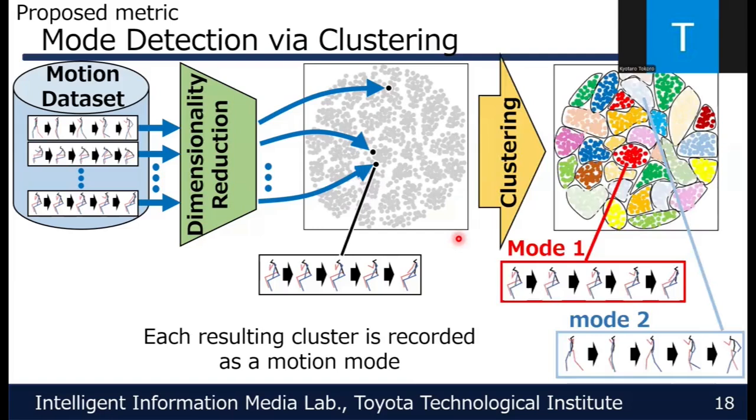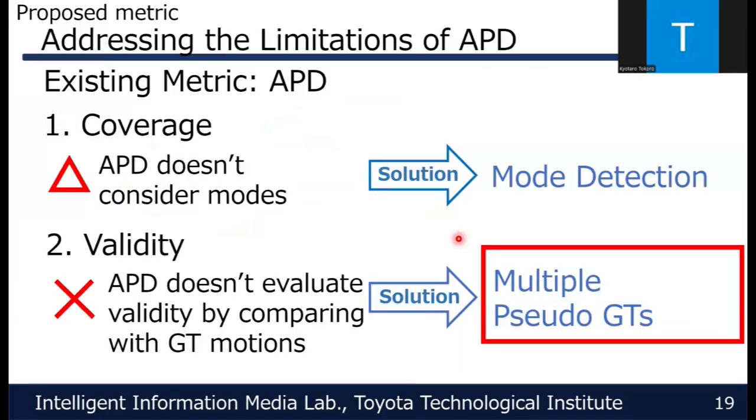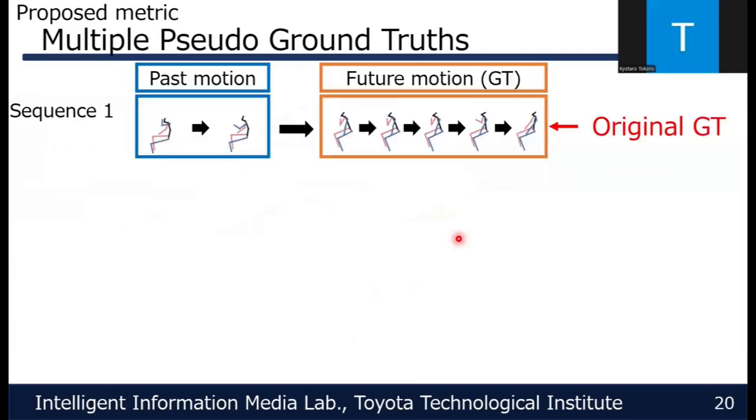Since clustering groups together similar motions, we treat each resulting cluster as one motion mode. Next, I will explain multiple pseudo-GTs. To evaluate validity, predictions need to be compared with GT motions.